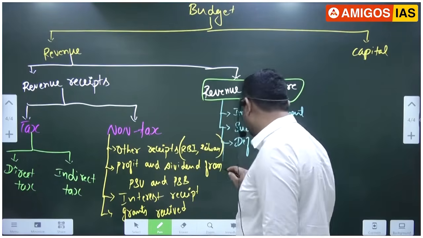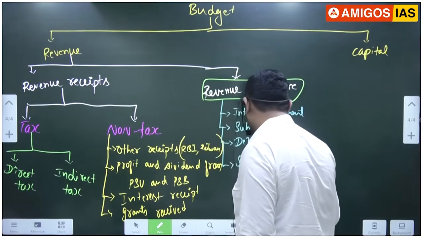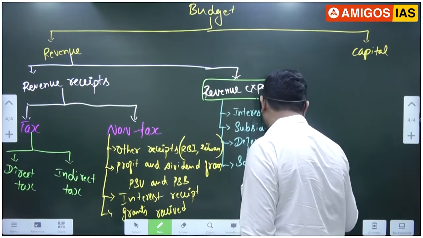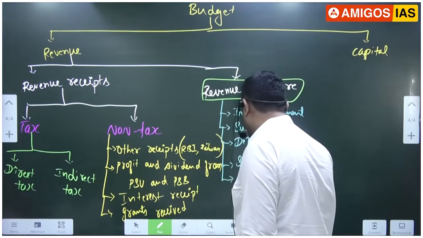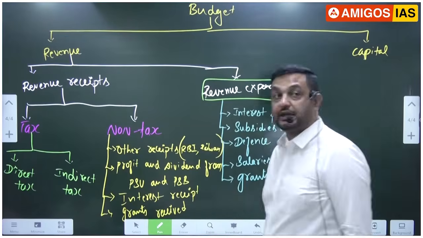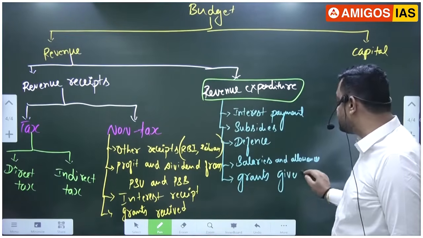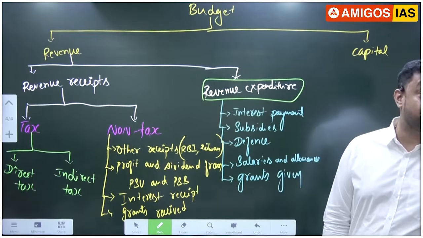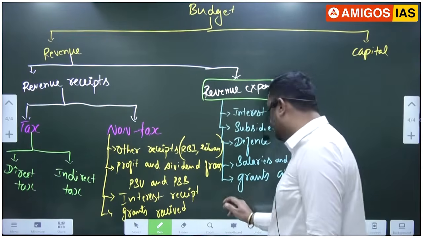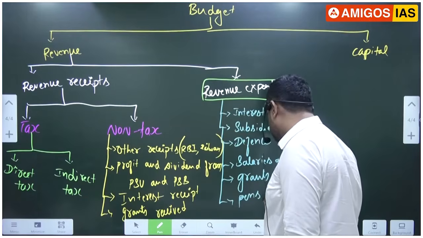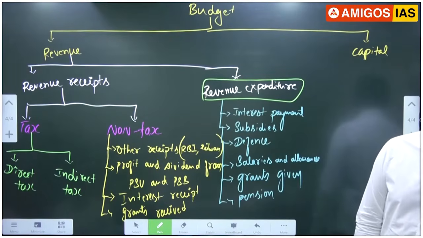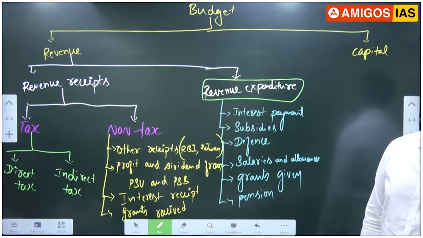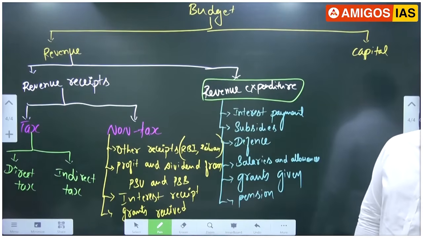Next, they have to pay salaries and allowances to central government employees. Then grants given to state governments and other countries. Next, pensions. Even though we have NPS, and from this year UPS, the Unified Pension System, those who retired before 2004 or joined before 2004, for them the government has to pay pension.